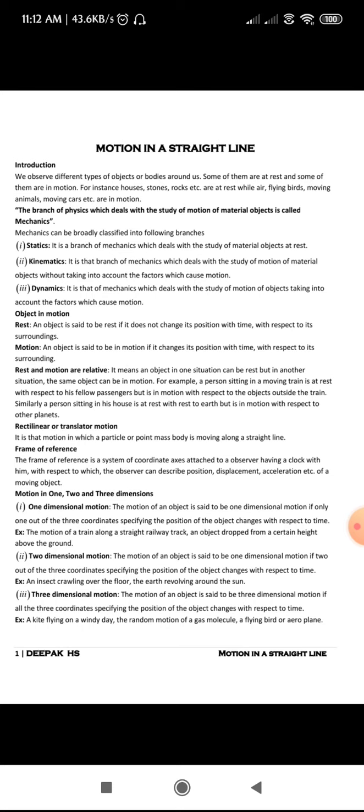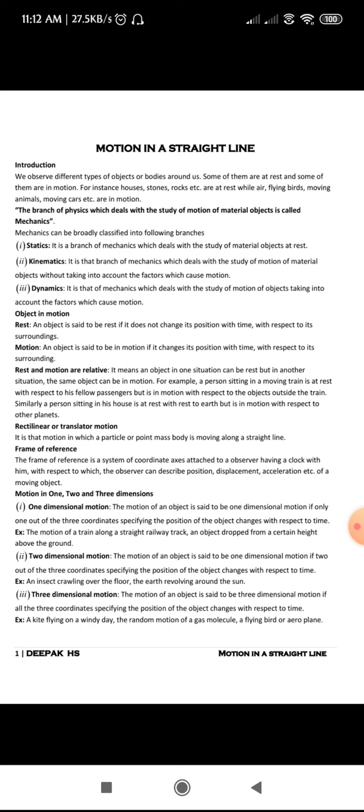Okay. So next, coming to motion in 1 dimension, 2 dimension and 3 dimension. When we talk about motion in 1 dimension, we consider only the position of an object which changes with respect to time.